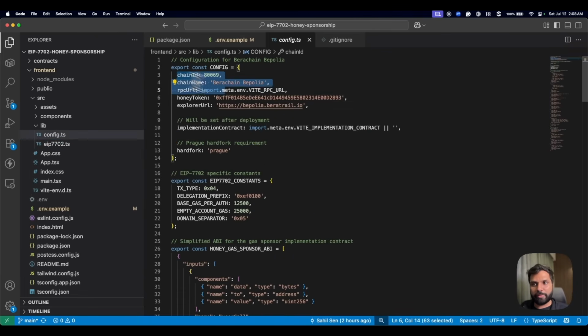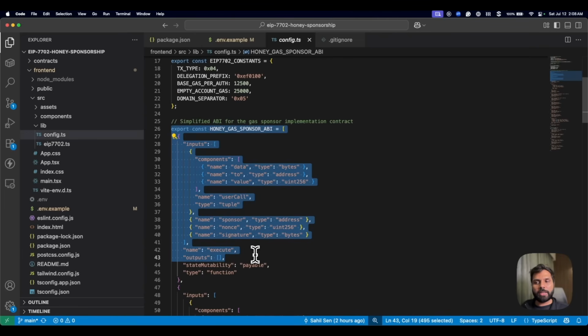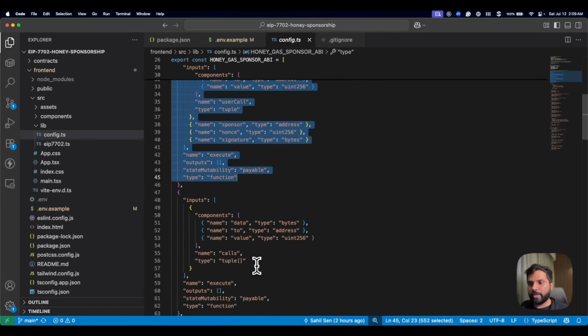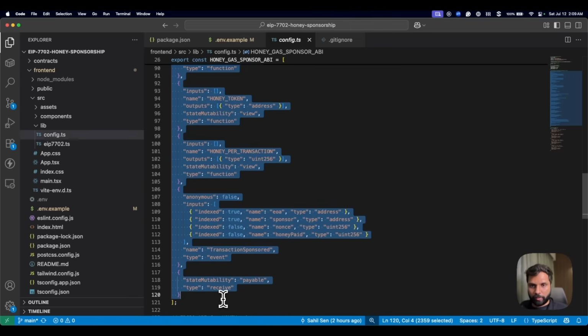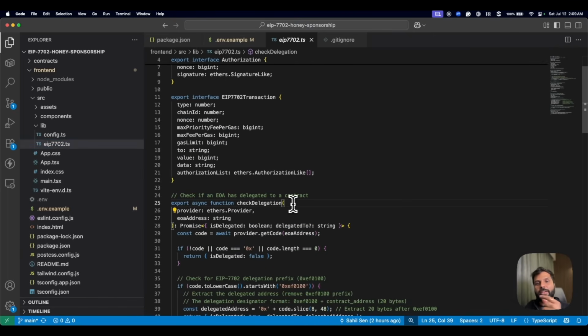In config.ts, we have network configuration along with the implementation contract and the honey token contract. Then we have some EIP-7702 constants like the transaction type, the delegation prefix, the gas per auth, empty account gas, domain separator, etc. Then after that, we have the ABI for the honey sponsor contract, which we just deployed. So we have the ABI for that in the config.ts file as well. And then in EIP-7702.ts, we have the core EIP-7702 functionality, where the main function is this, where we check if the EOA has the delegated contract code or not, and also extract the implementation address.